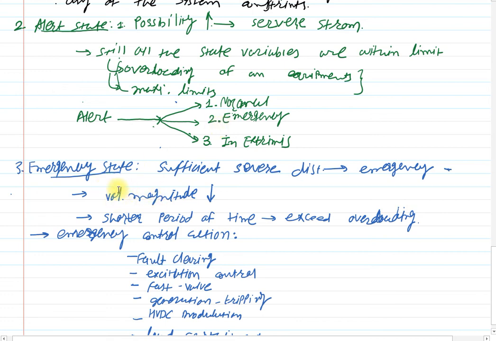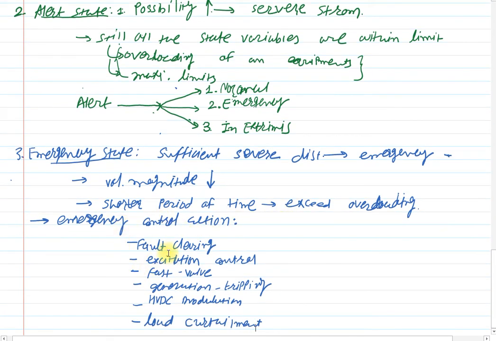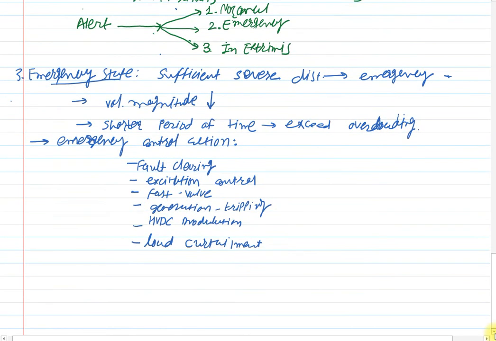Clear? Where the voltage magnitude of the bus will be reduced, and for a shorter period of time the equipment exceeds overloading limits. Clear? Then using all these emergency control actions, the system will try to regain or return to the alert state and through alert to the normal operating state. Clear?